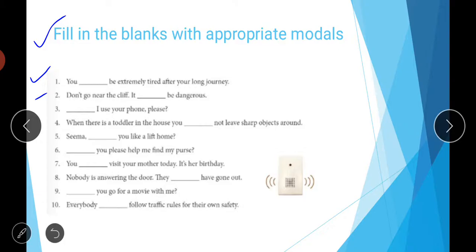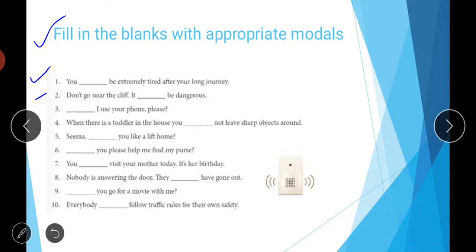Then fifth is Seema dash you like a lift home. So in fifth sentence, Seema, can you like a lift home? When you are offering something, or when you are suggesting something in a polite manner, you can use the word can. Seema, can you like a lift home? So like this you can fill the word can here.